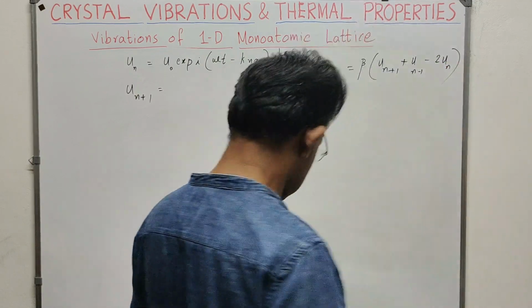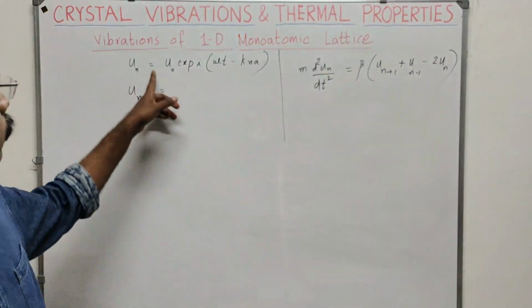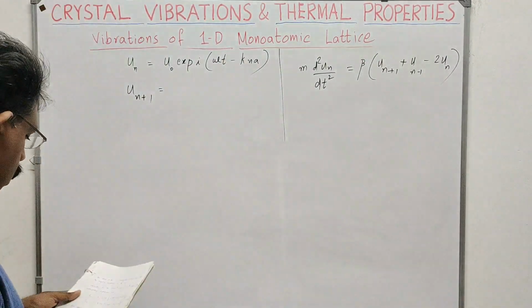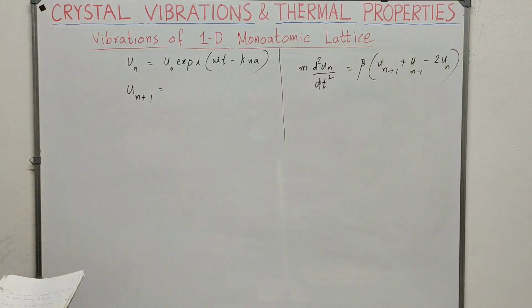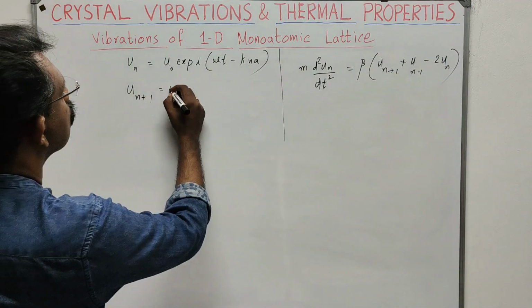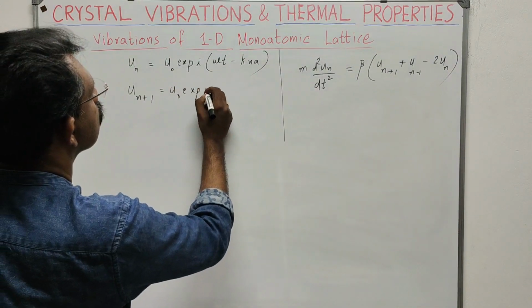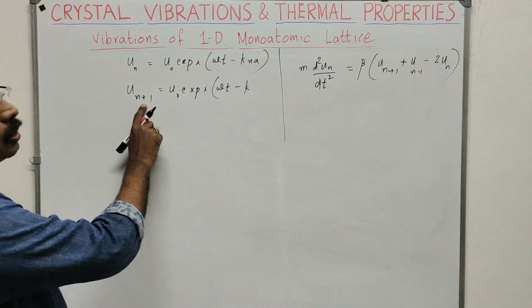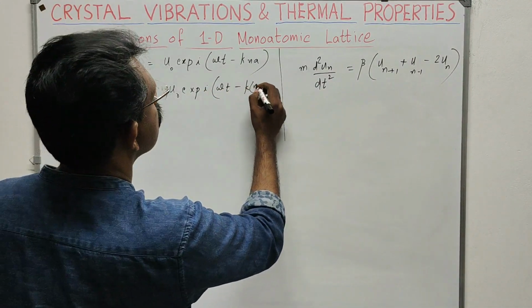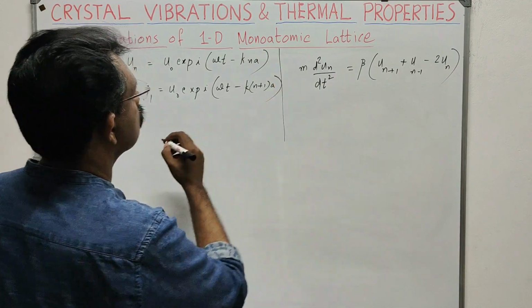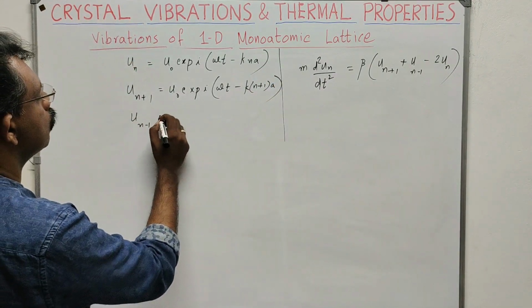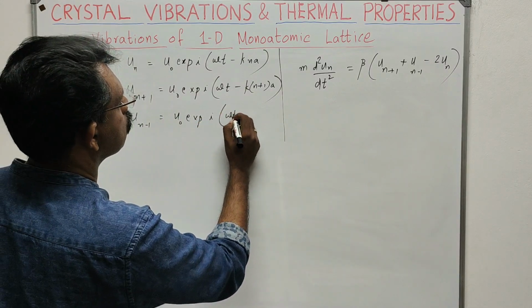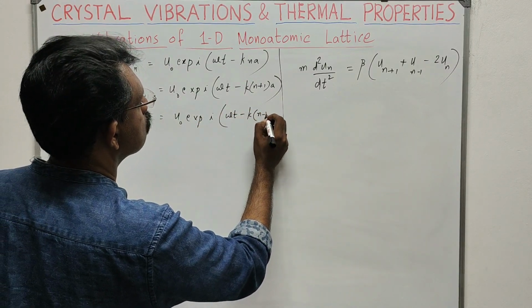So this was the equation we have. After this you will substitute it here. അതിനാണ് ഇത് ചെയ്യുന്നത്. So what will be un plus 1? That will be u0 exponential i omega t minus k into, simply replace n by n plus 1, so n plus 1 into a. Then un minus 1 will be u0 exponential i omega t minus k into n minus 1 into a.